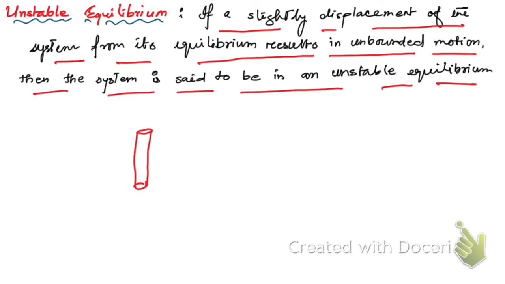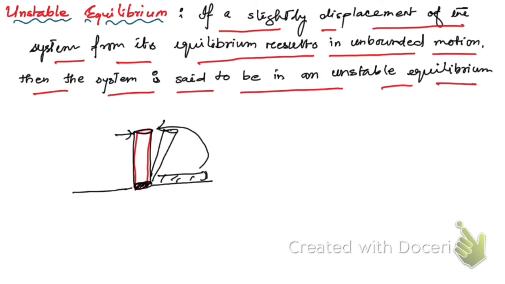Somehow you manage to balance it vertically on a horizontal plane, on its small base, on one end. If you slightly displace it, it falls down like this, and it cannot come back to this position again. So it is said to be in unstable equilibrium.